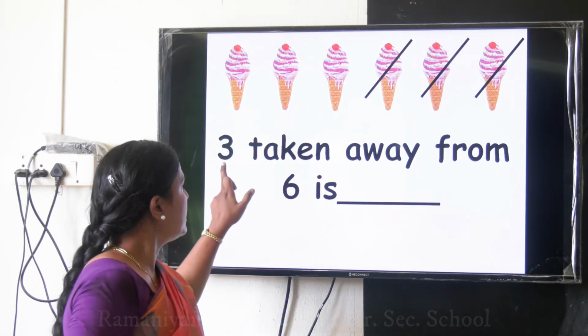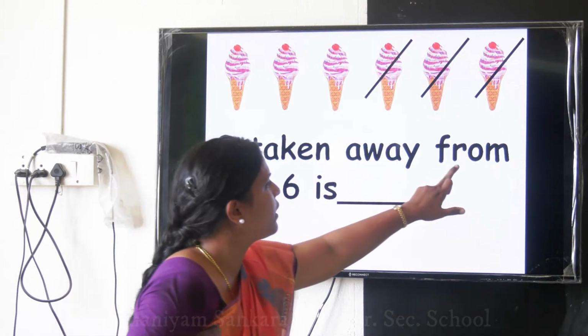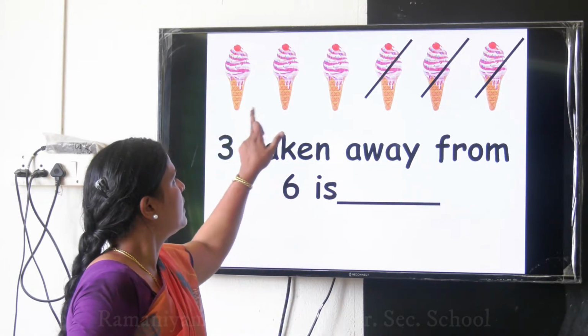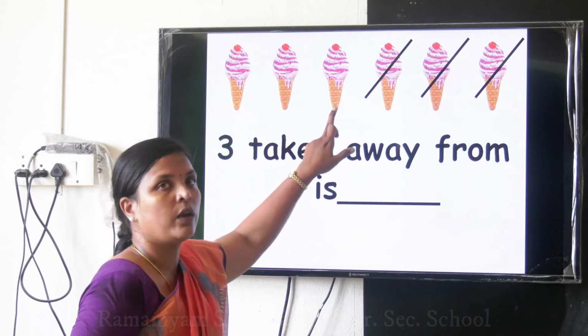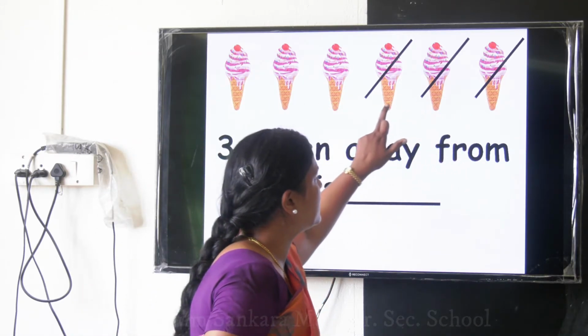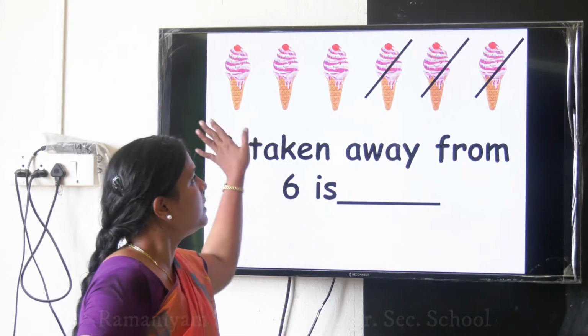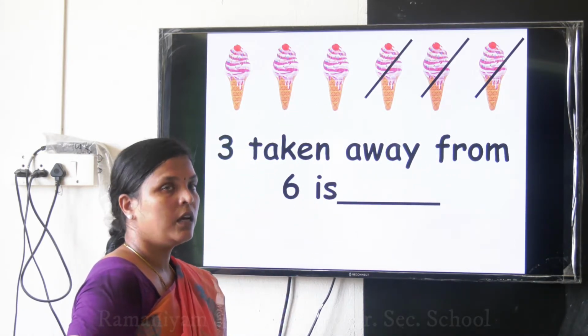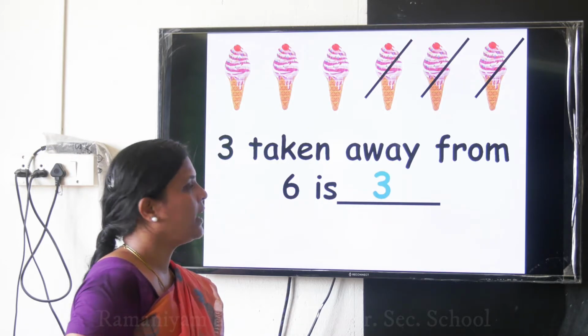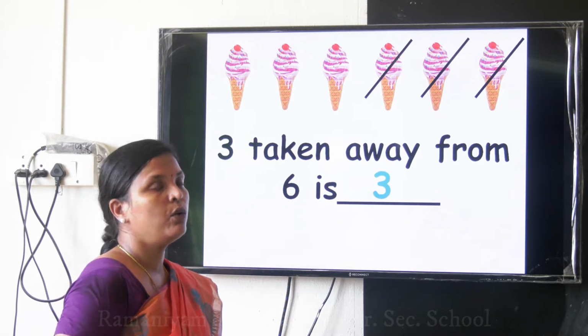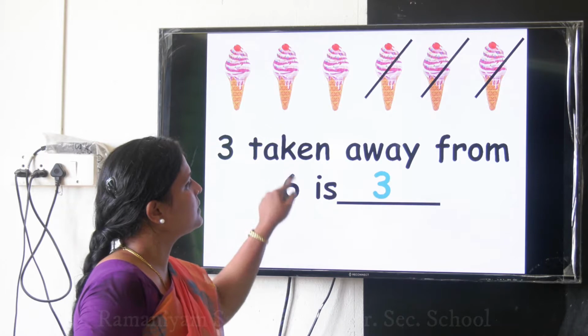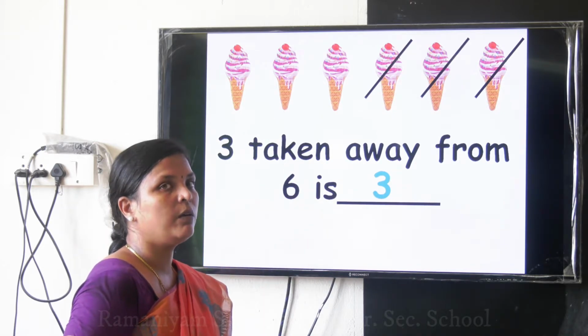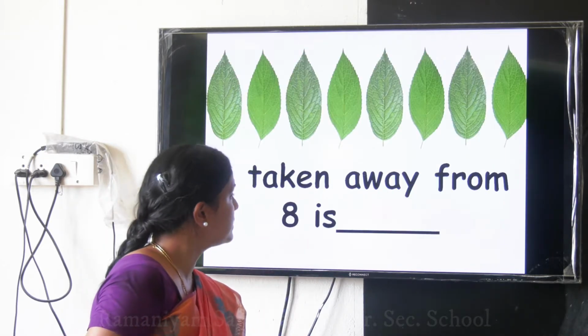Okay children, 3 taken away from 6 is 3. 1, 2, 3. Okay ma? So 3 ice creams taken away from 6 ice creams, we get 3 ice creams. Shall we write it? Okay. Clear ma all of you? So 3 taken away from 6 is 3. Now shall we move on to our next exercise?